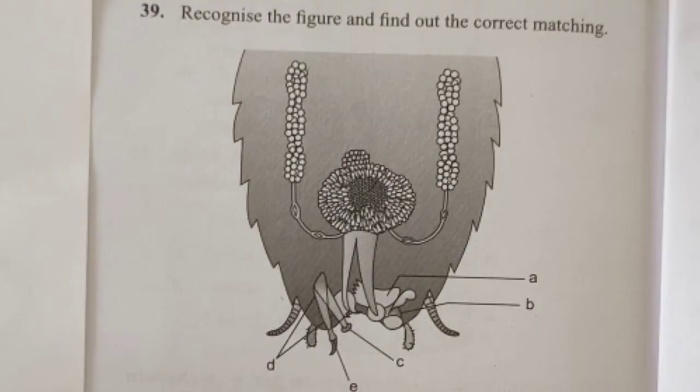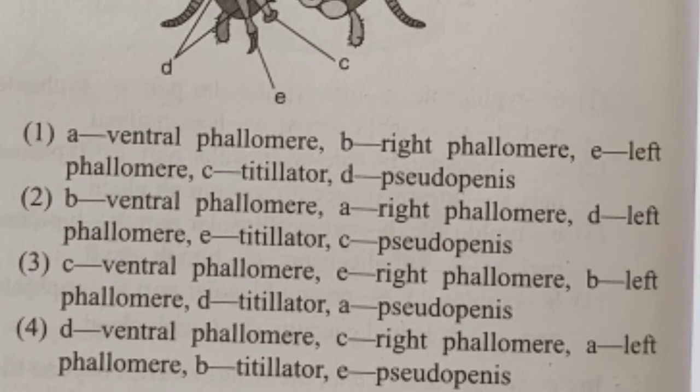Dear student, the next question we have here is recognize the figure and find out the correct matching. So here the reproductive structure we have here of the male cockroach. So 4 options have been given. So among these 4 options we need to match, alright, the correct ones.